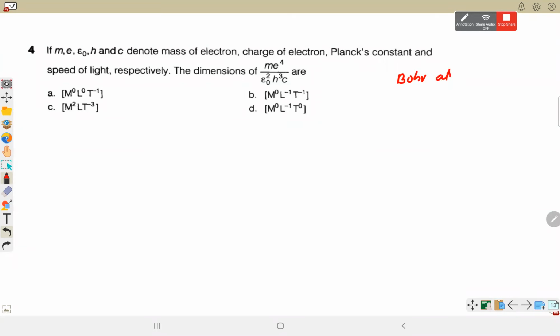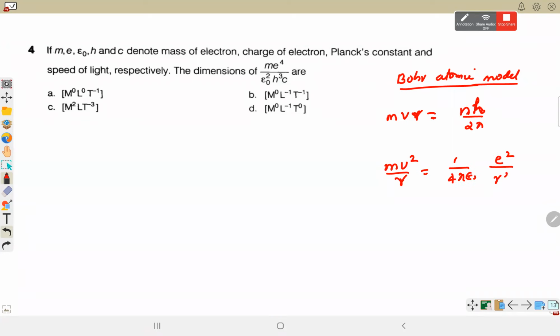So if we remember the Bohr's atomic model, Bohr's atomic model में पहली postulate क्या थी? Angular momentum mvr is nh upon 2 pi. And second was that the centripetal force is provided by the electrostatic force of attraction between the nucleus and the electron in the hydrogen atom. This is Bohr's atomic model for hydrogen. Now we can do directly also. It's not a problem, but this seems somewhat familiar.